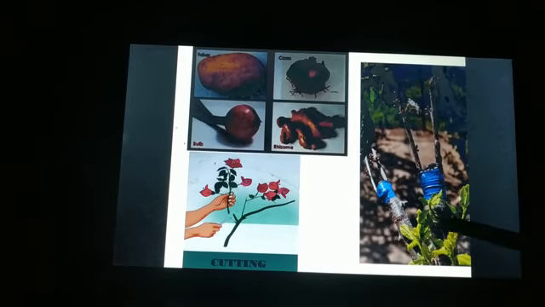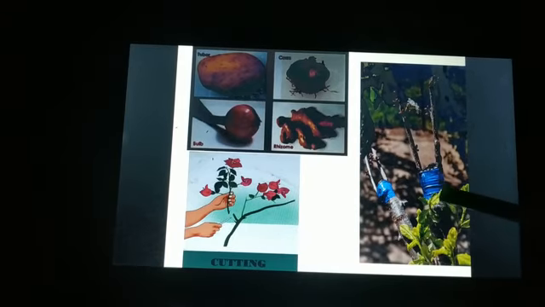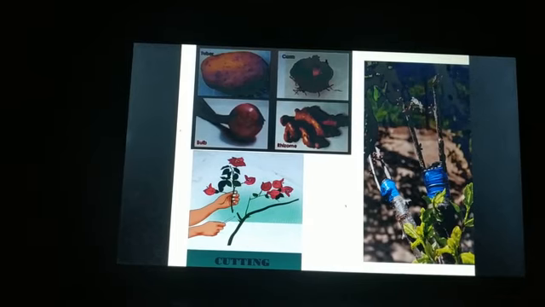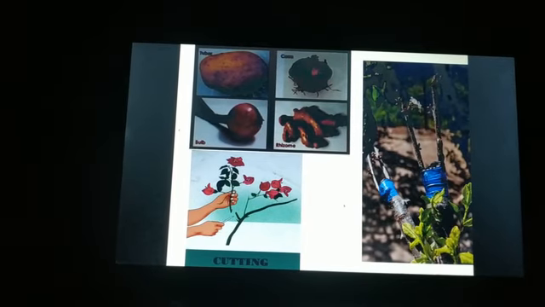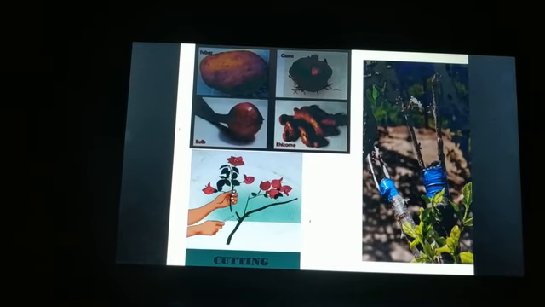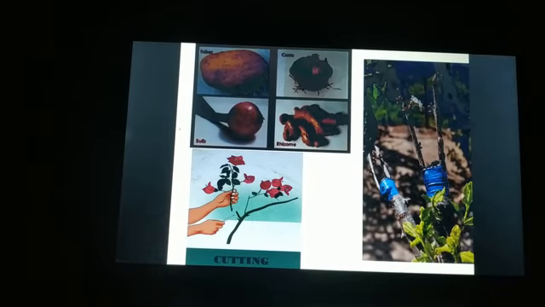In grafting we take two plants and join them, fusing them together so that they grow as one plant.